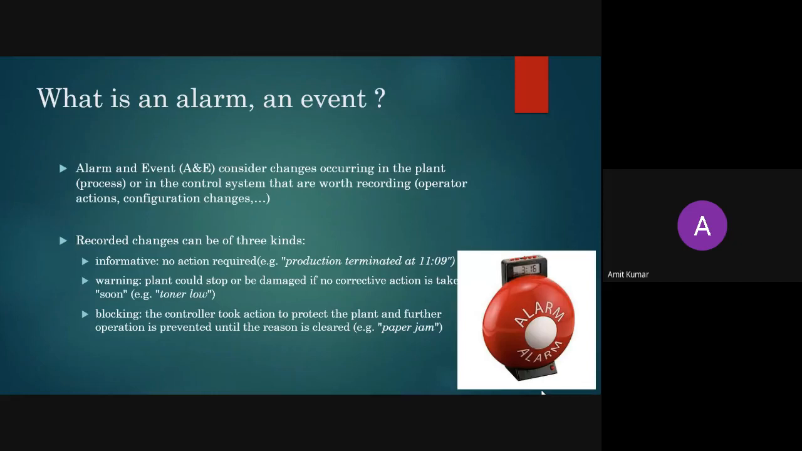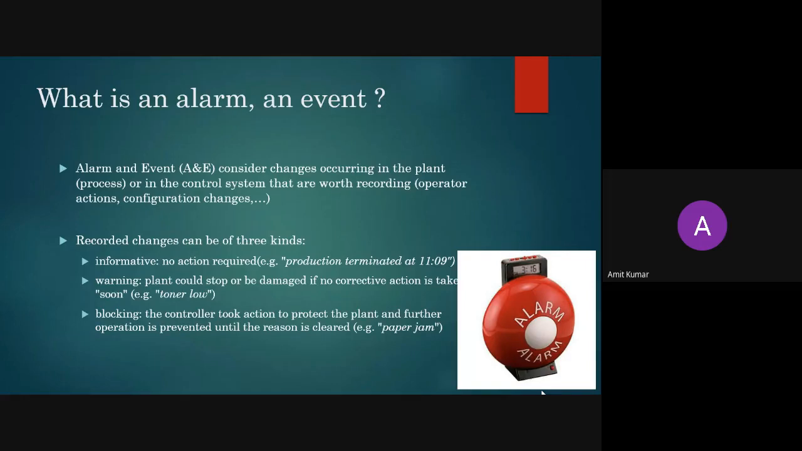Now the third is alarm and event. Sometimes it is also called A and E. It considers changes occurring in the plant process or the control system that are worth recording: operator action, configuration changes. Say for example, you are running some process and there are some issues and you want to change the process, so you can do that. Alarm and event will be used for that purpose.